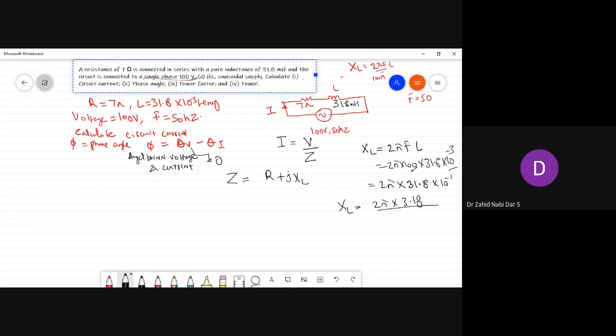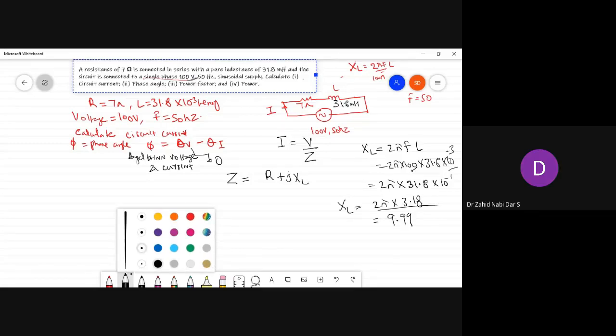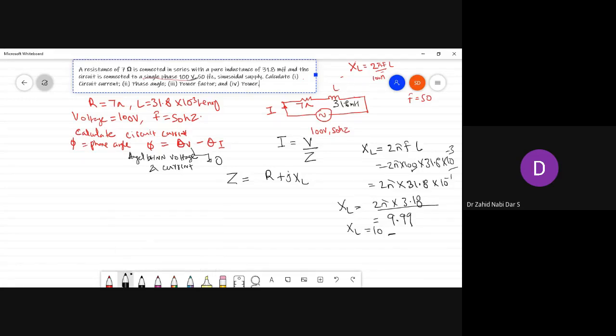If you calculate this value of XL, how much are you getting? 9.99, sir. Very good. So this is 9.99, and we can take 10 approximately. You can take XL is equal to 10. No issues. You can approximate it to 10. So 9.99 is equal to 10.